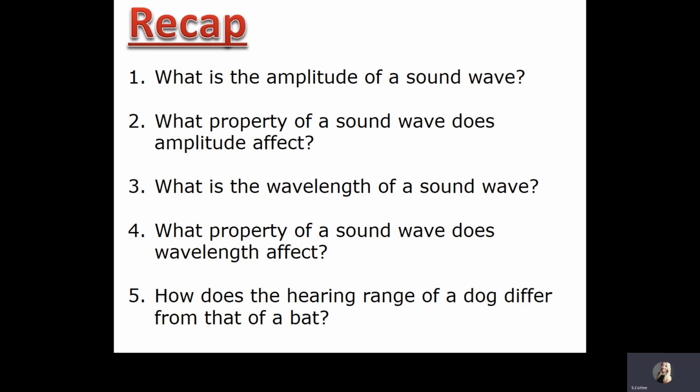It may help you to draw out some diagrams to be able to label the amplitude and the wavelength of a wave. So pause the video, have a go, and then come back and see what the answers are. So let's see if you got them correct.